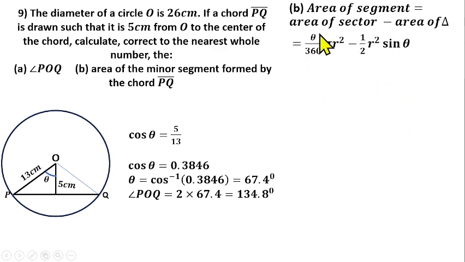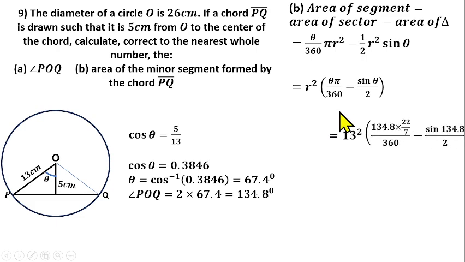And we know that area of sector is theta over 360 times pi r squared, minus the area of a triangle with two sides given with an included angle. That should be half r squared sine theta. From there, r squared is common, so you can factorize r squared out. So you have r squared times theta pi over 360 minus sine theta over 2.